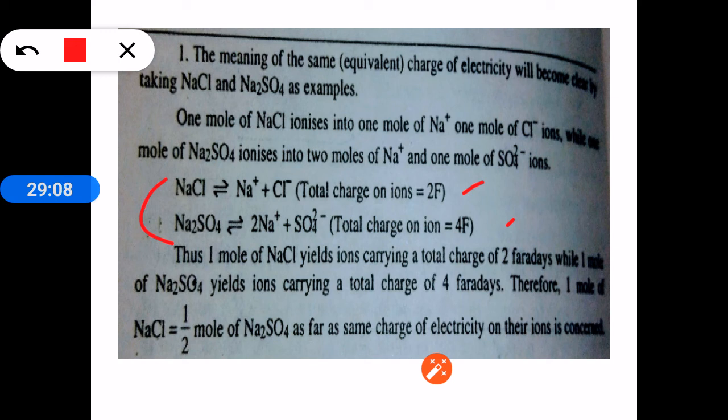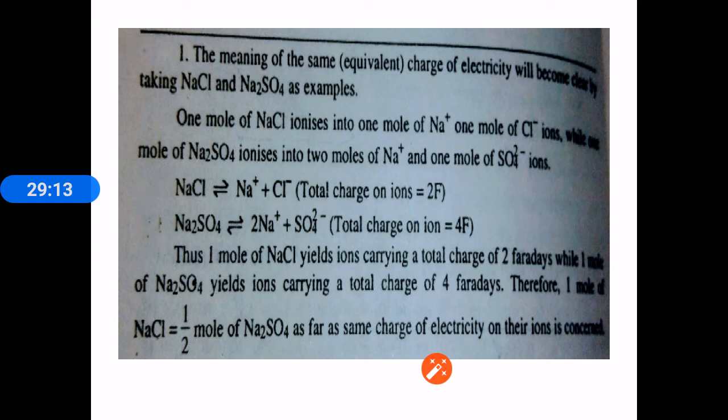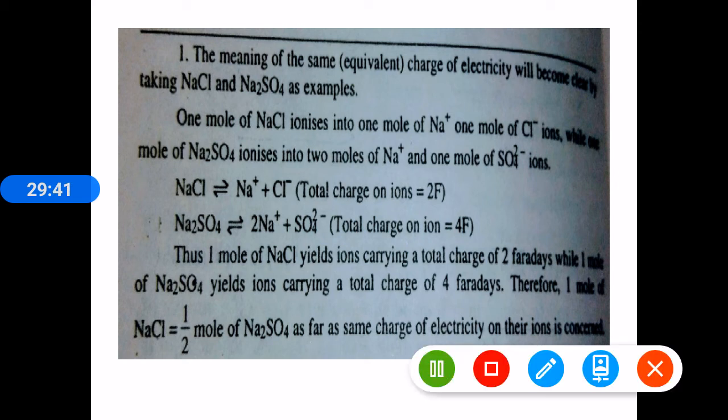Like if we want to compare the merit of any student, we have to compare them by conducting a test for equal marks, like 100 marks. We have to conduct the test for 100 marks for both the students, or 50 marks. But we cannot compare the merit of the students by conducting an exam for 100 marks for one student and 50 marks for another student. So in order to compare the merit of any two students, we have to conduct the exam for the same marks.